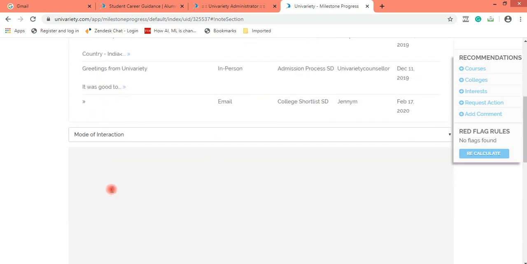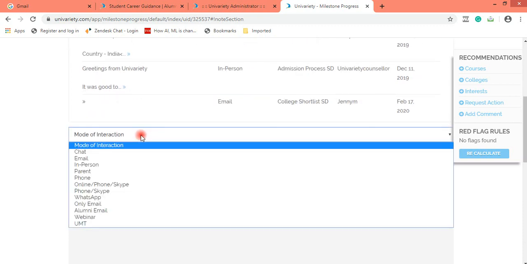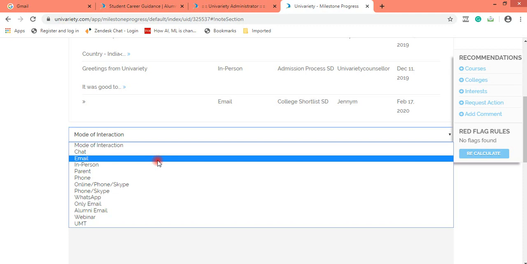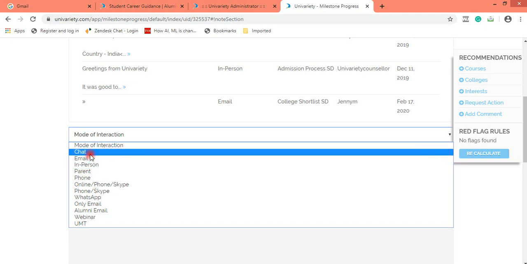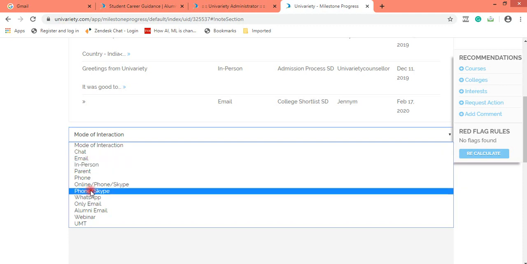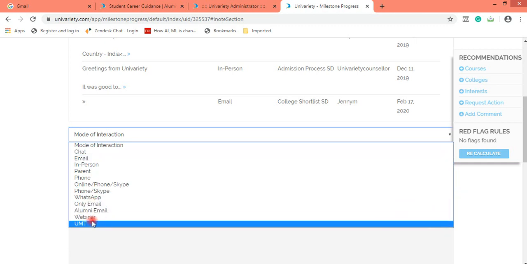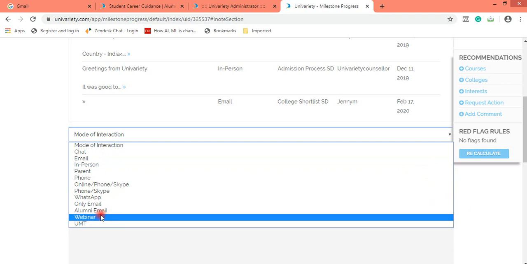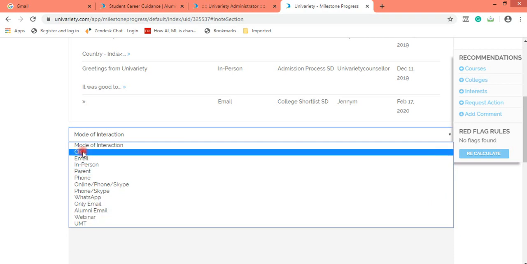So I would start with clicking on the mode of interaction. Mode of interaction means what mode you have used to get in touch with the student, whether it was chat, in person, or phone or Skype. There are various modes of interaction that you could see over here. If you are chatting with a student on Zendesk, then you click on chat.